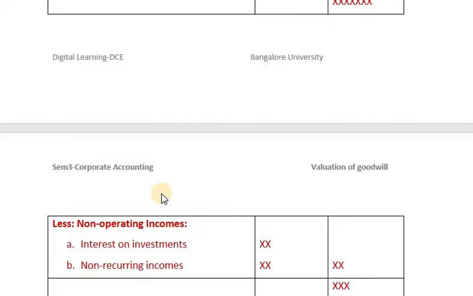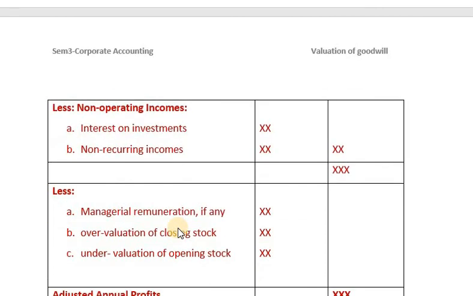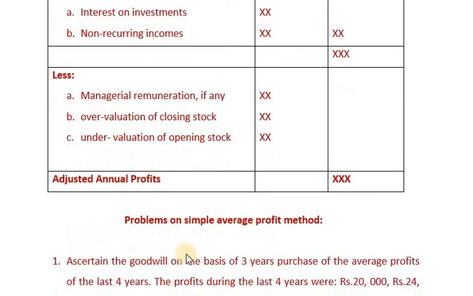Then we are deducting non-operating income. So what are those things? Interest on investments other than trade investments. The second one, non-recurring income, less managerial remuneration if any. If managerial remuneration is allowed in a given year, that should be deducted. And then we must consider overvaluation of closing stock and undervaluation of opening stock. Overvaluation of closing stock and undervaluation of opening stock increase profit. Therefore, these two items are deducted. And finally, we get adjusted annual profit.